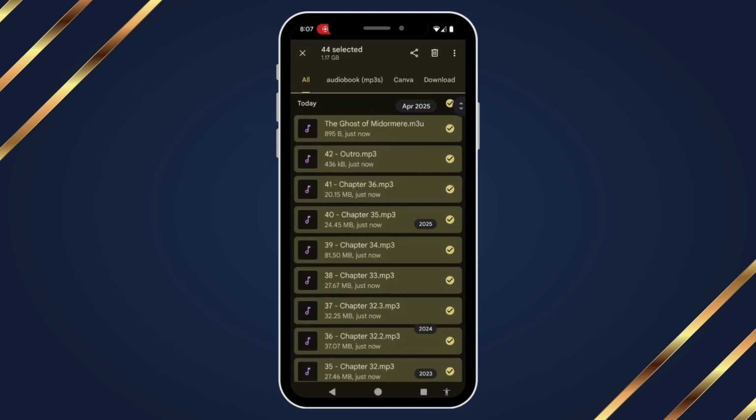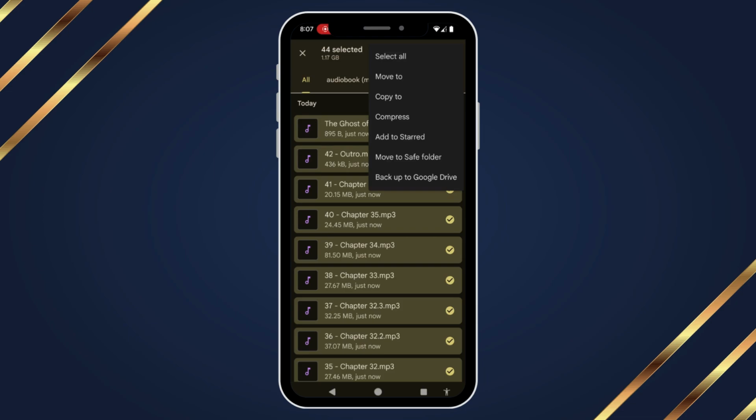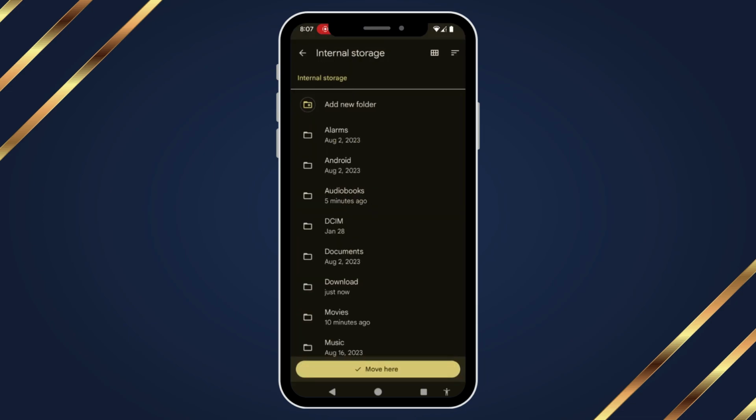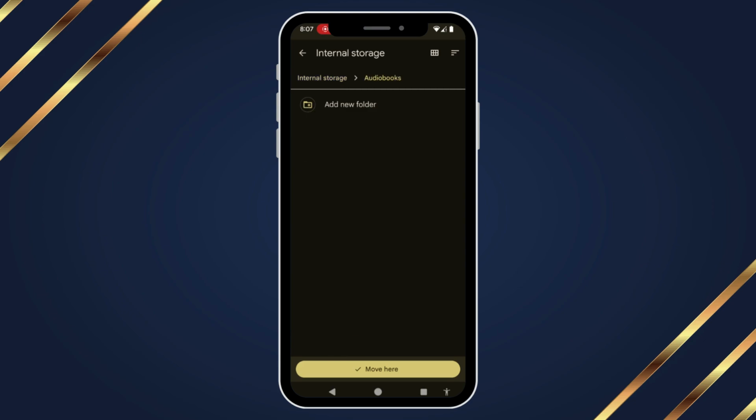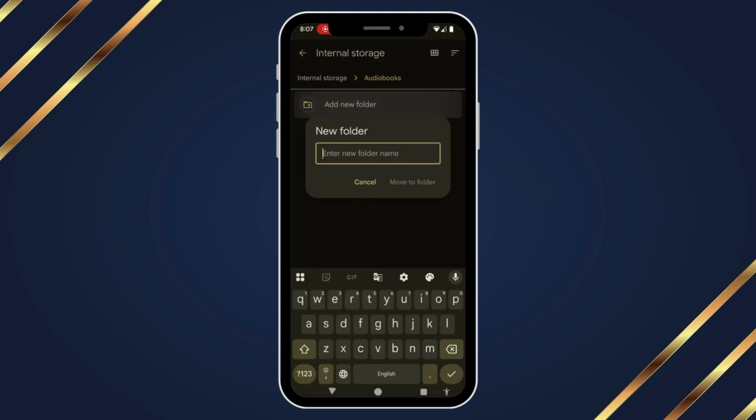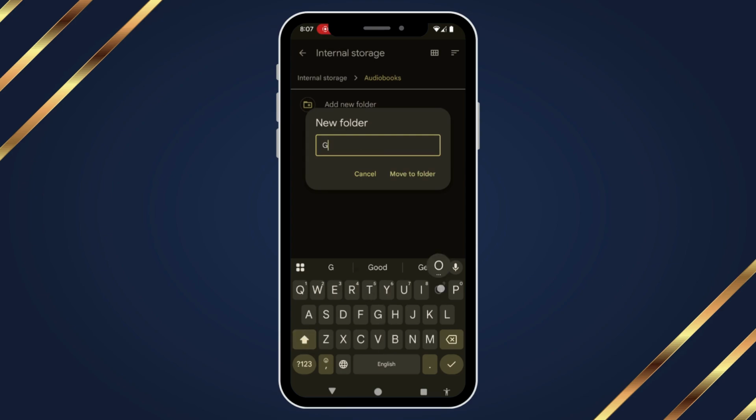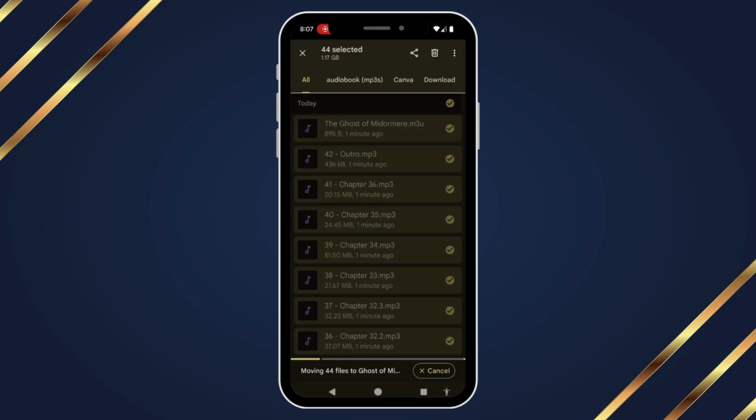Then you can go ahead and in this top right section, click the three dots, move to the file we made. I'm going to keep things nice and organized by adding a new folder because I might get more books in the future. And we're going to label it. Move to Folder. So this moves all of the files right where our audiobook listening app can find them.